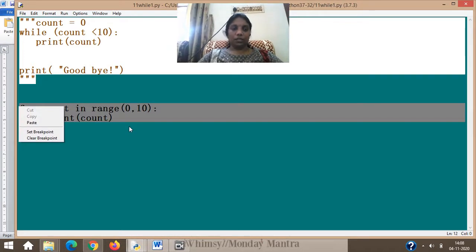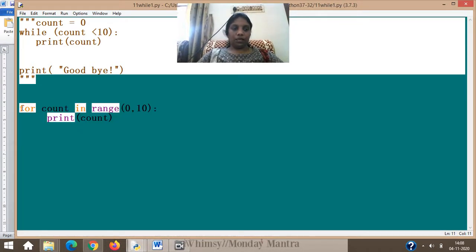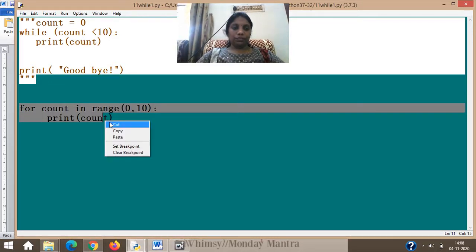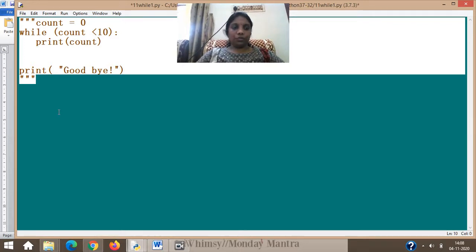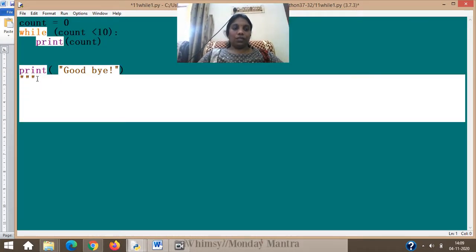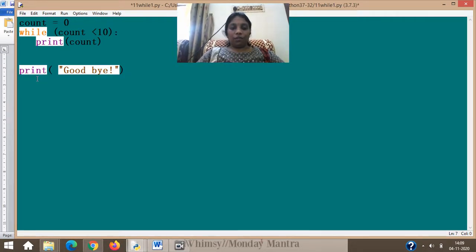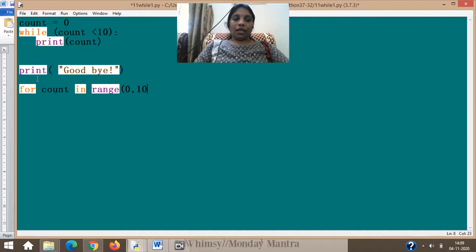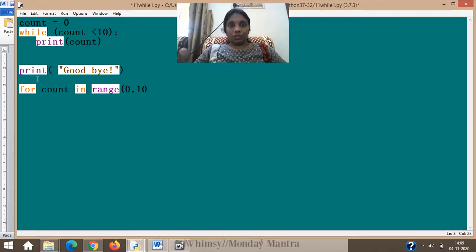Now after deleting the entire thing, I am going to show the same thing with your while loop. What is the difference? Earlier when we wrote for count in range, we never wrote any initialization, correct? We just started with range and we know what range will do here, correct? But in a while loop we cannot have such ranges.